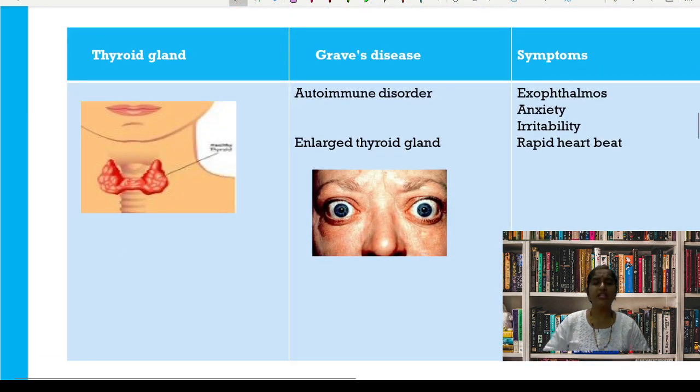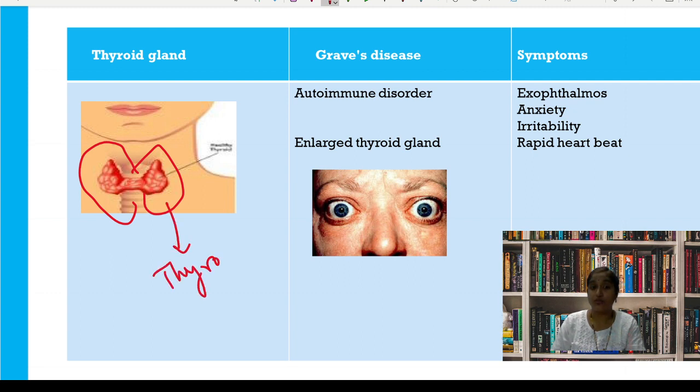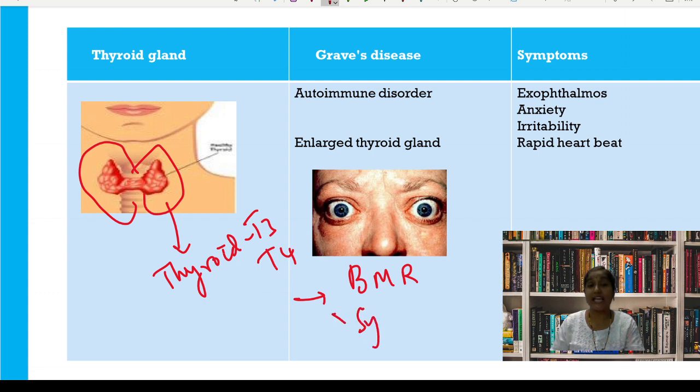It is an autoimmune disorder which affects the thyroid gland receptors. So the patients have hyperthyroidism and the thyroid gland is enlarged. They have a goiter here, the gland, you can see it. Normally the thyroid gland is located at the bottom of the neck, and it is enlarged to almost 3 times. So you can see a bulge here. Normally the thyroid releases the thyroid hormones T3 and T4, which regulate the basic metabolic rate of the body, the BMR, and the sympathetic activity.